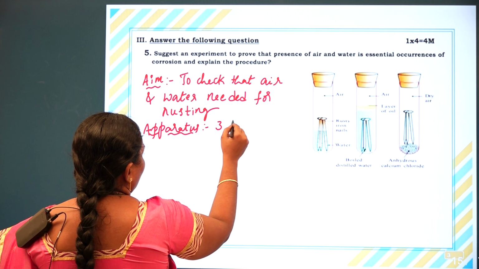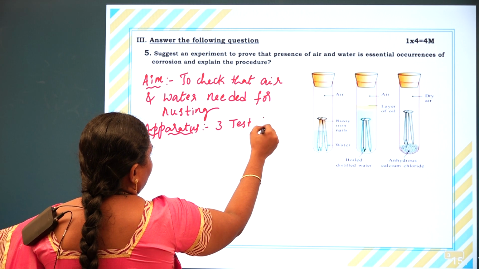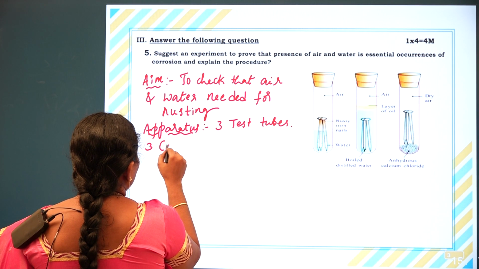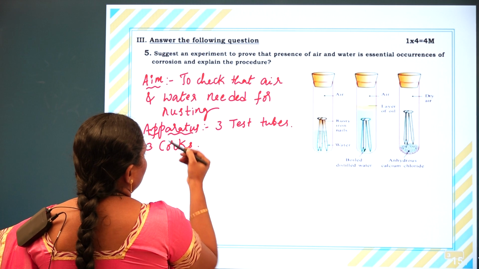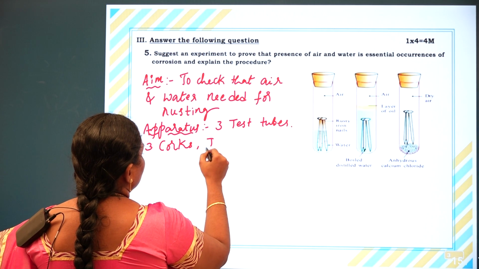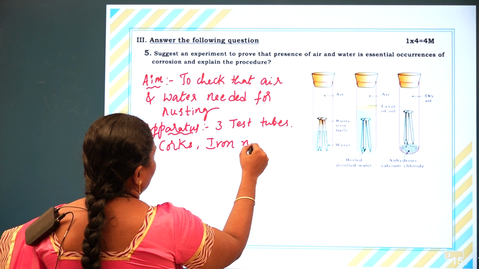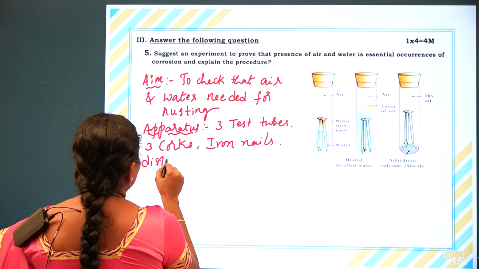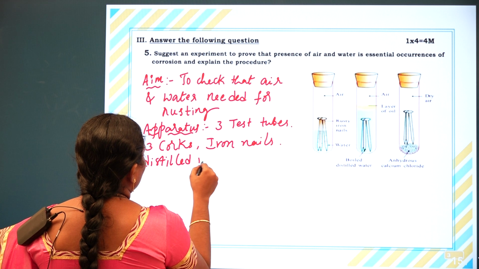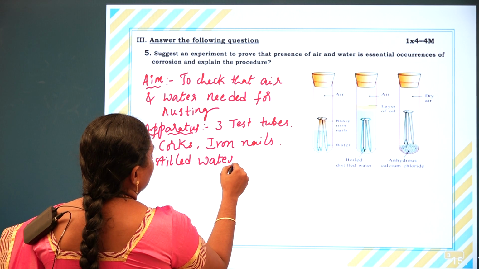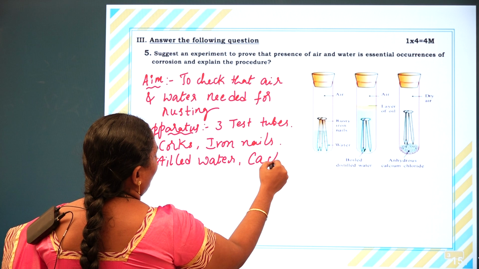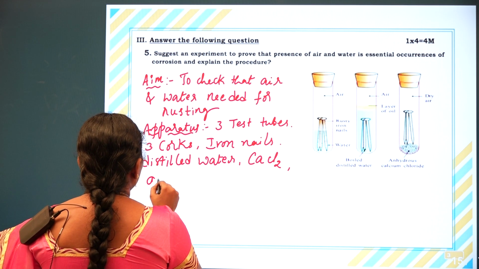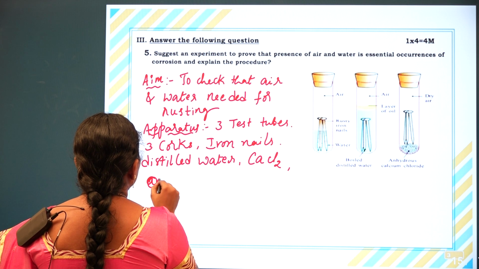3 test tubes, 3 rubber corks, iron nails, distilled water, crystals of calcium chloride, and a few ml of oil.